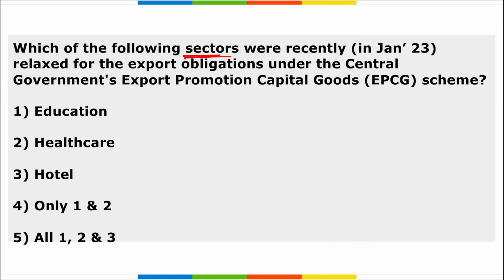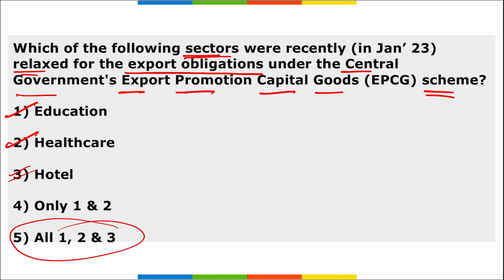Next, which of the following sectors were recently relaxed for the export obligations under the central government's Export Promotion Capital Goods Scheme? Under this scheme, which goods were relaxed? Basically, they were education, healthcare and hotel. So all three were relaxed under this scheme.